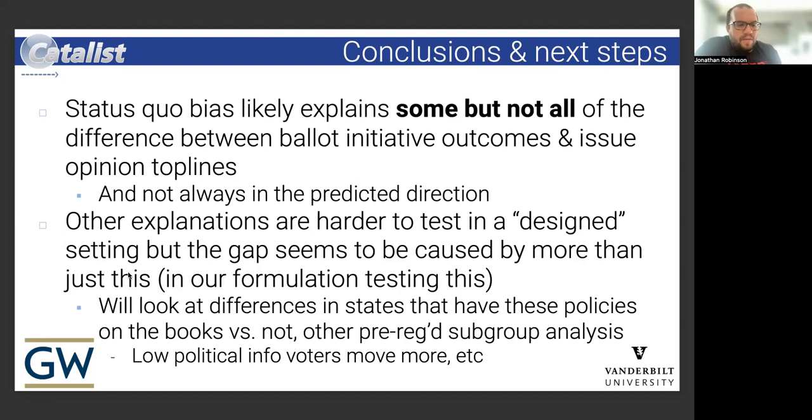One other takeaway is that the treatment effects that we see, both for the ballot initiative language and the status quo frame, are, I think, relatively large in terms of survey experimental manipulations, but they don't nearly explain the 30 or 20 point drops that we see, or even some of the smaller ones in the 5 to 10 point-ish range. We don't really see that in this setting. So there's clearly a difference in how much you're able to move a voter in a survey experiment versus the real world. And so it's a little bit difficult to triangulate how much of the difference is going on here, and how much we should expect from these kinds of simple survey manipulations.